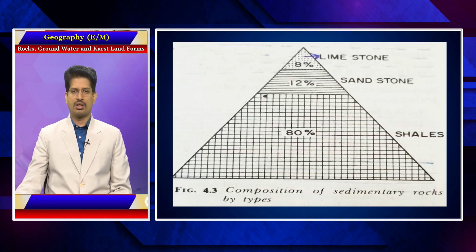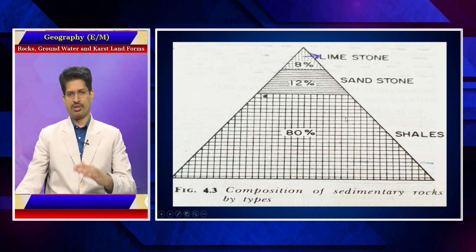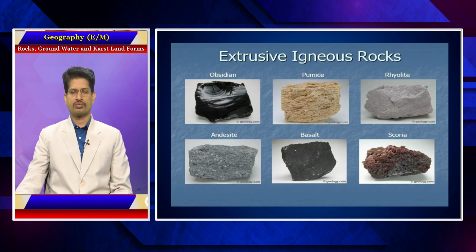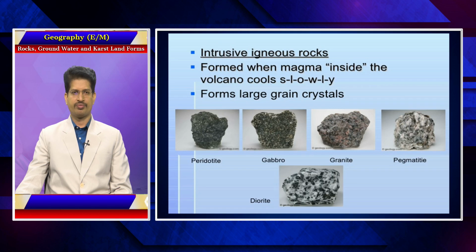Out of the sedimentary rocks, the composition of these is 8% limestone, 12% sandstone, and 80% shale, out of the different variant types of sedimentary rocks. The examples of extrusive igneous rocks are pumice, basalt, and rhyolite; already we have discussed this.